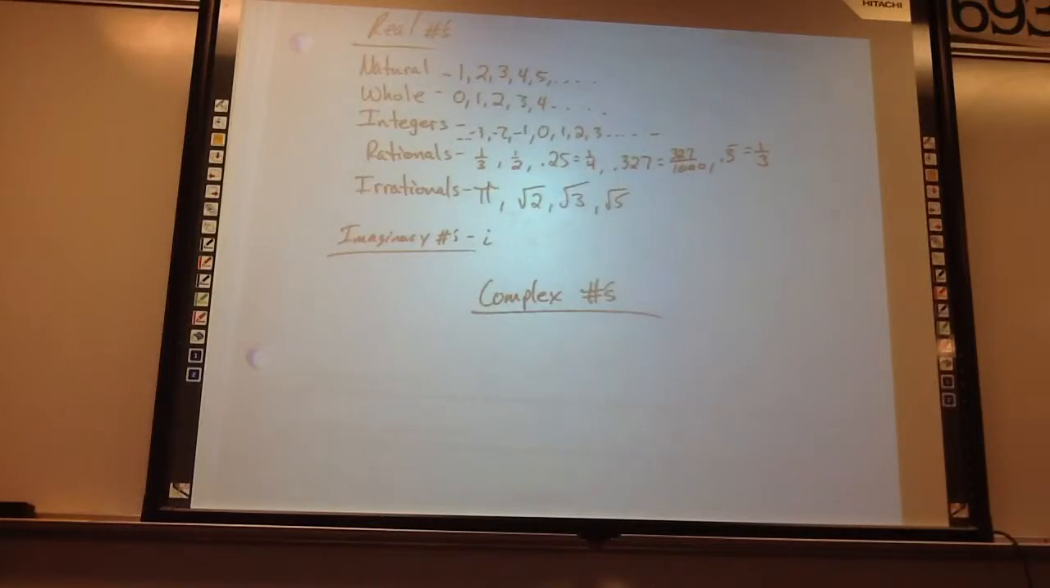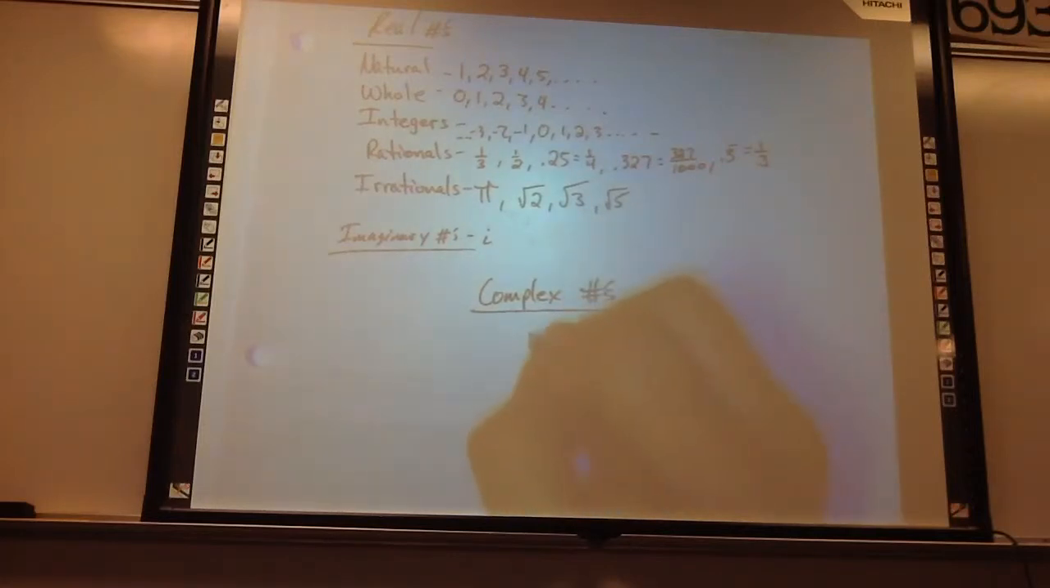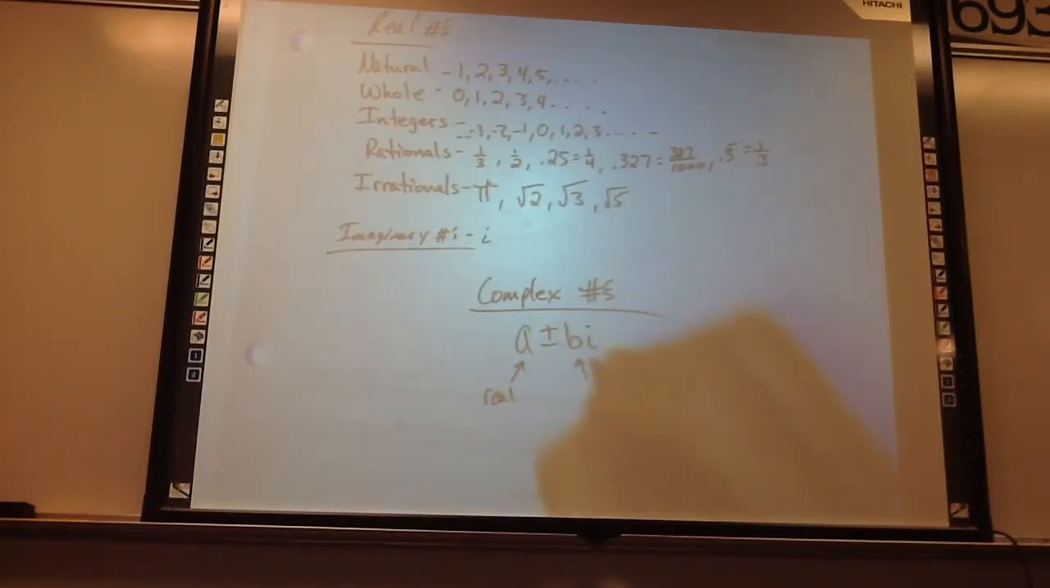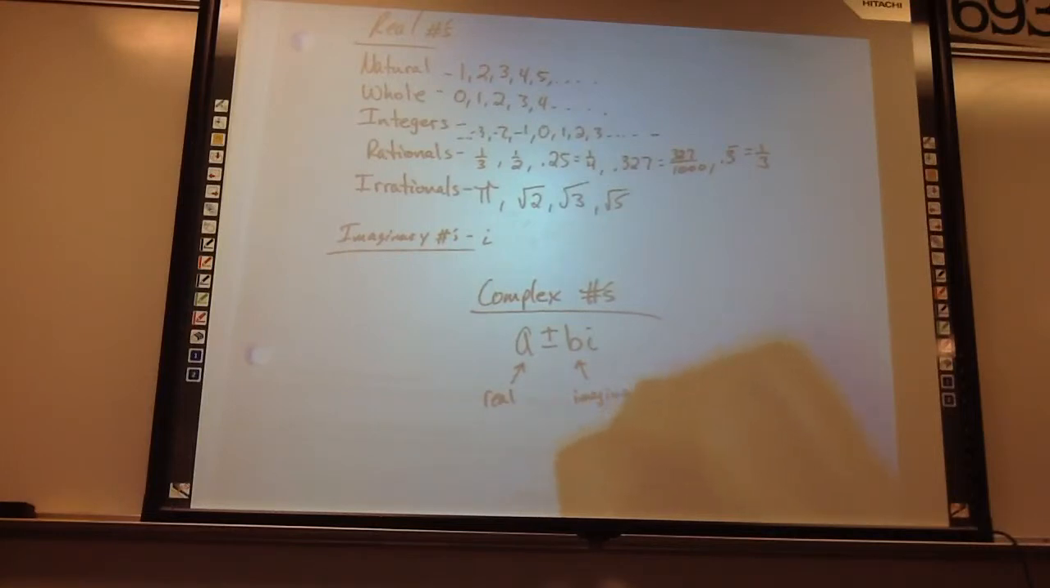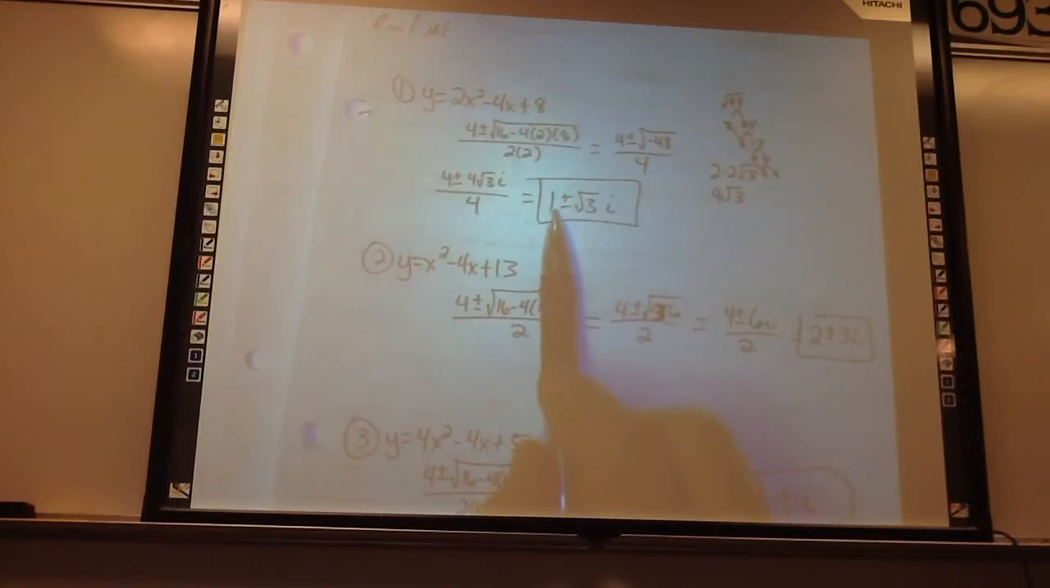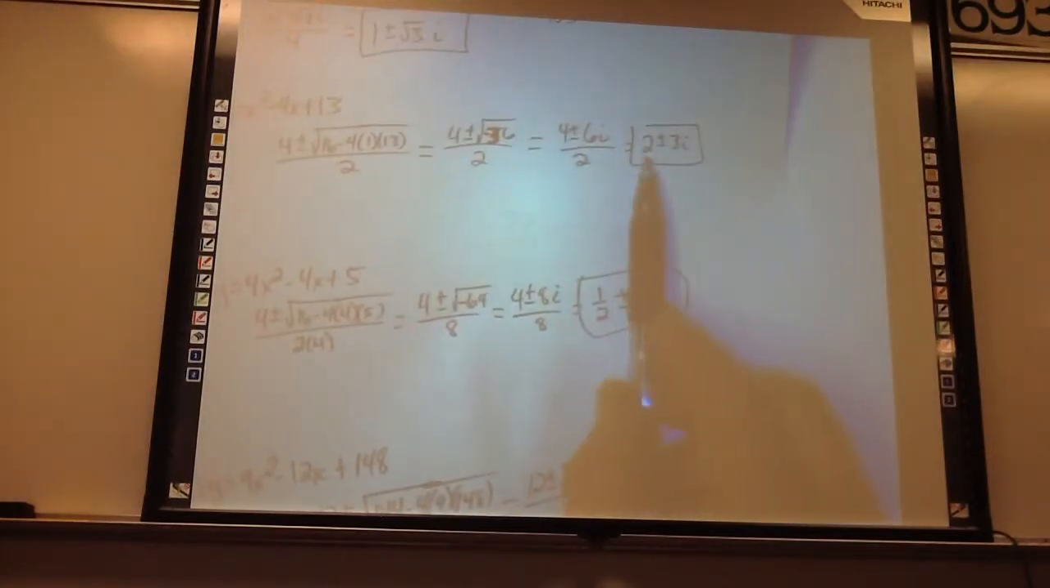What's complex mean? Complicated? Yeah. It's because complex numbers have two parts: a real part and an imaginary part. Complex numbers are always written a plus or minus bi, where you have a real part and your imaginary part. So the answers to all of those homeworks from yesterday were all complex numbers. You notice that? That's why I had you write them in that form, to simplify it all the way down the way I did. You always had a real part and an imaginary part on every single one of them.